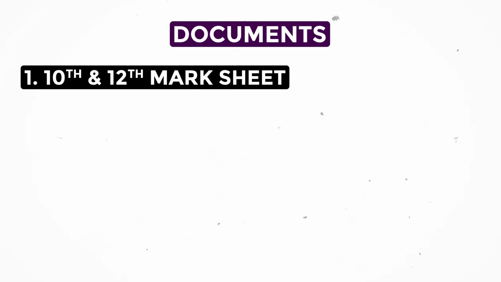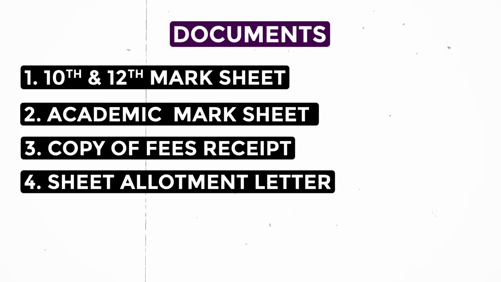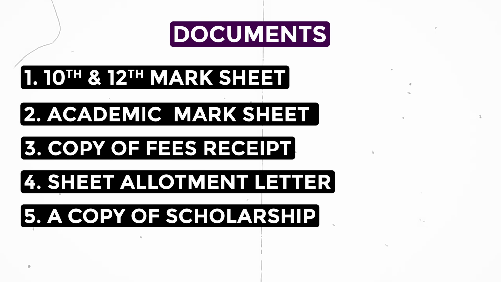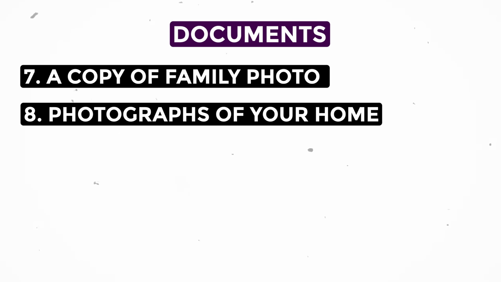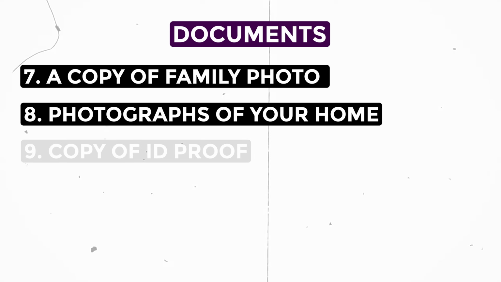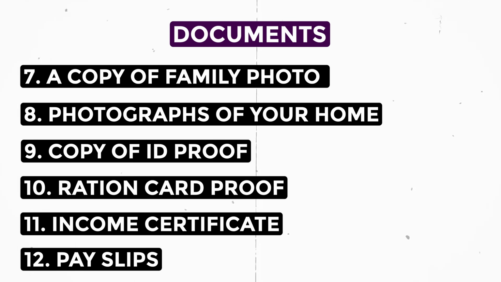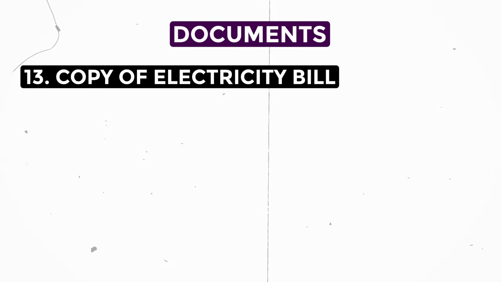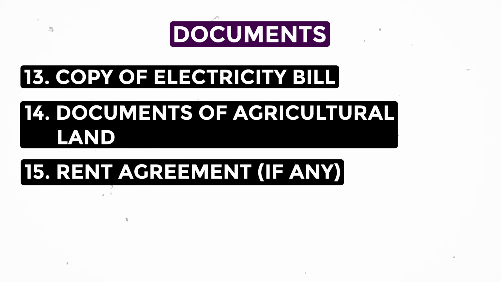10th and 12th mark sheets, all academic semester mark sheets. Like if you are pursuing the second or third year of your course, then you should have the previous year mark sheets. Then a copy of the fees receipt, seat allotment letter, a copy of any scholarship you have bagged or education loan if you have any, a copy of your family photo along with photographs inside the home or outside the home, a copy of an ID proof, ration card proof, income certificate or provide the payslips of the last 3 months, a copy of the electricity bill, document of agricultural land or the picture of the shops and the rent agreement if any.